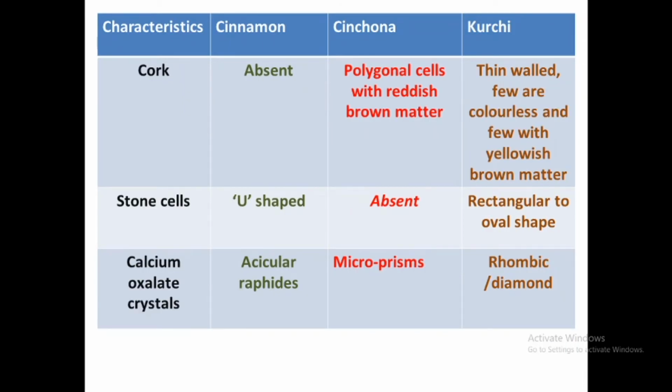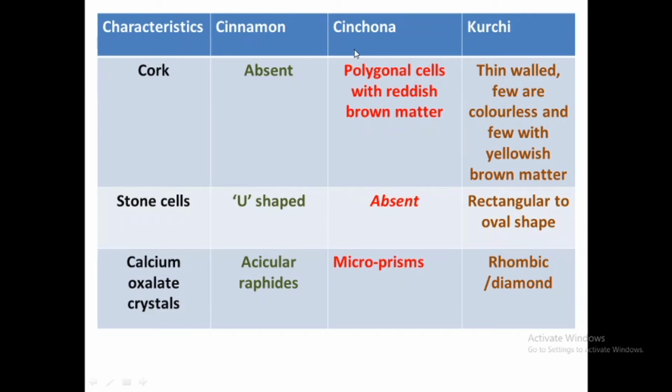Just see the difference with respect to microscopic characteristics of these three barks. First we will see the cork cells. The cork cells are absent in cinnamon, but present in the cinchona as well as in kurchi.